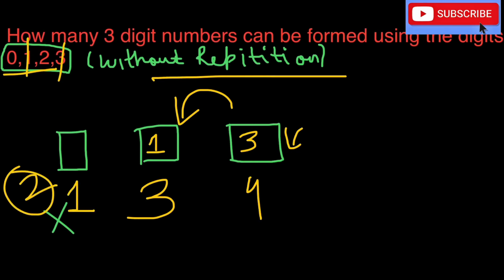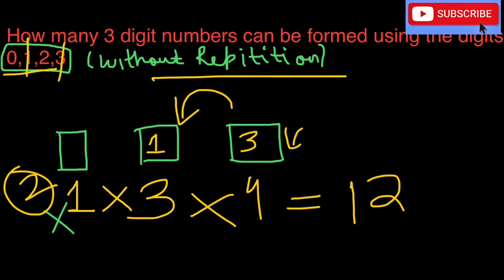So now let us count the number of ways. That is, we have one way, and 3 ways, and 4 ways. The word 'and' implies the mathematical operation of multiplication. So we have simply 4 into 3, 12 ways. That's our final answer.